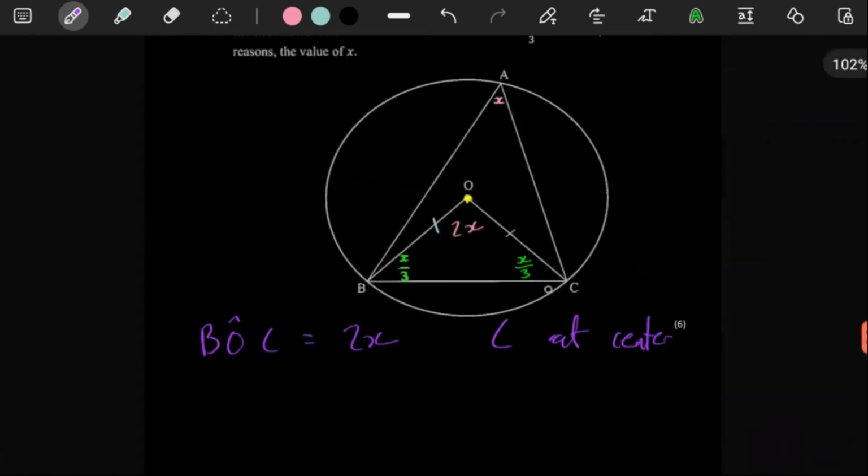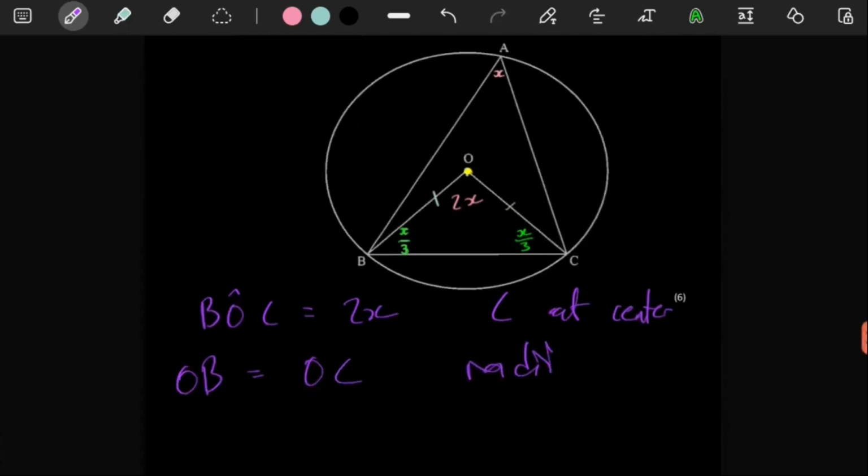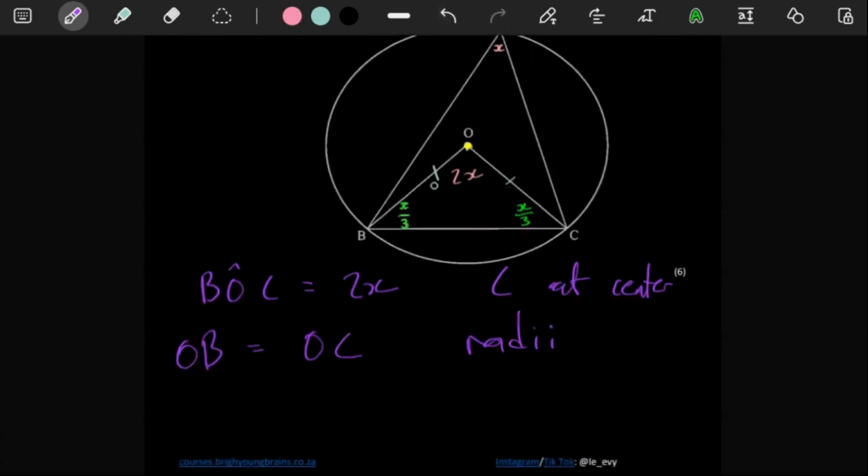Here we're going to say, let's just state that OB is equal to OC. The reason is radii, because they are both the radius of the circle. So the moment we have told them that these are equal, we can easily say, therefore, OCB is also equal to X over 3.